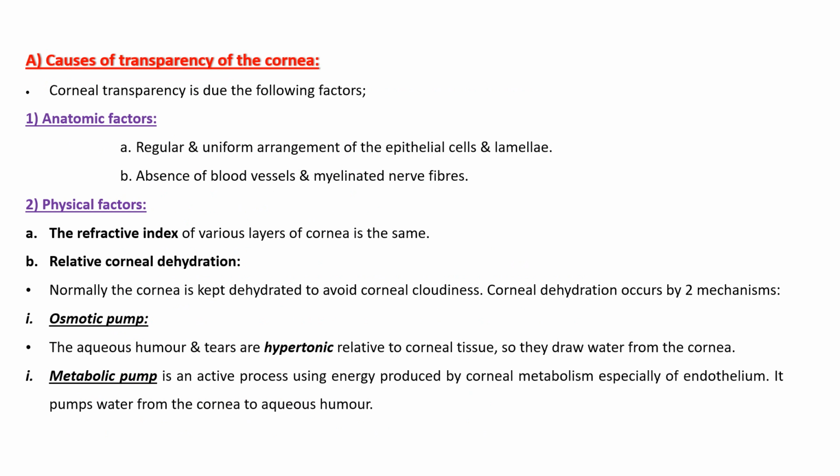The causes of corneal transparency include anatomical factors such as the regular and uniform arrangement of the epithelial cells and lamellae, and the absence of blood vessels and myelinated nerve fibers. The cornea has no blood vessels, has no myelinated nerve fibers, as well as the regular and uniform arrangement of the epithelial cells and lamellae.